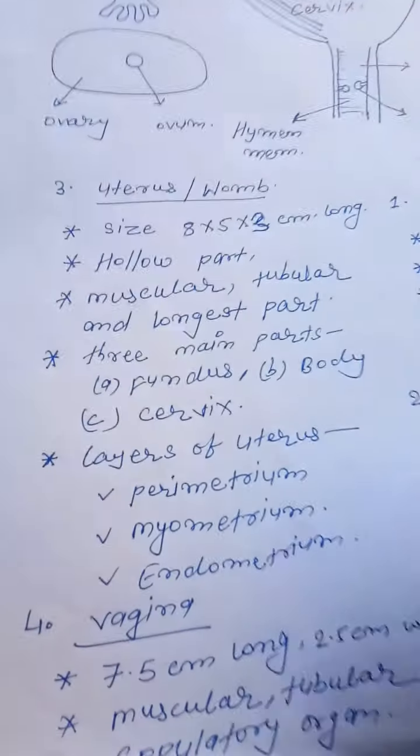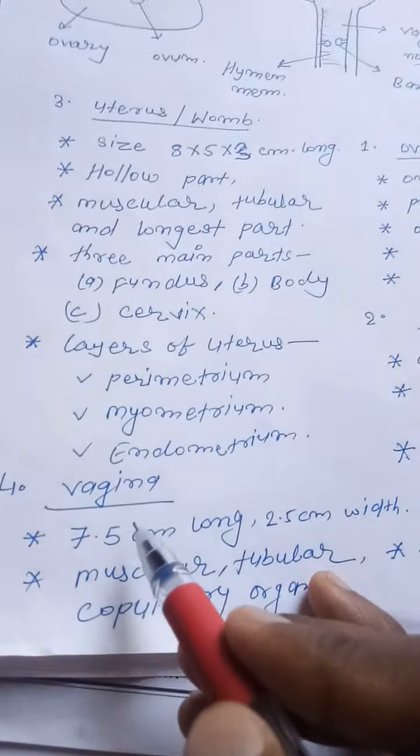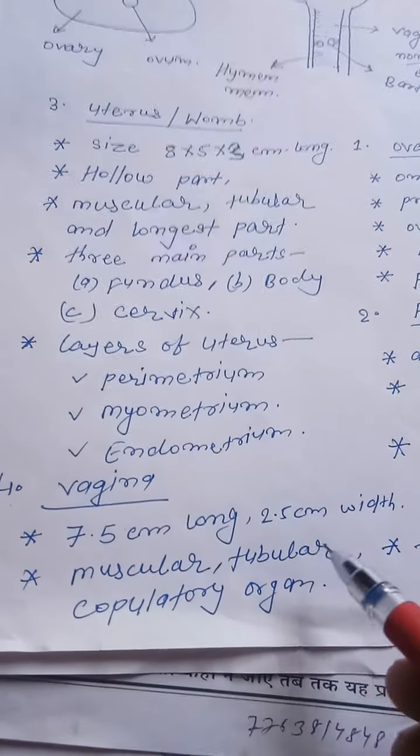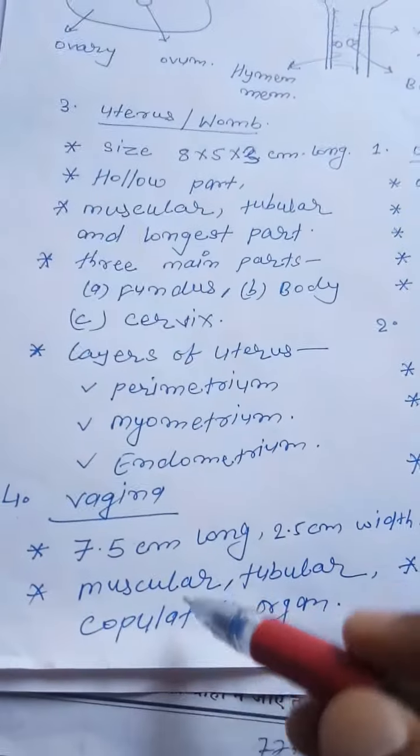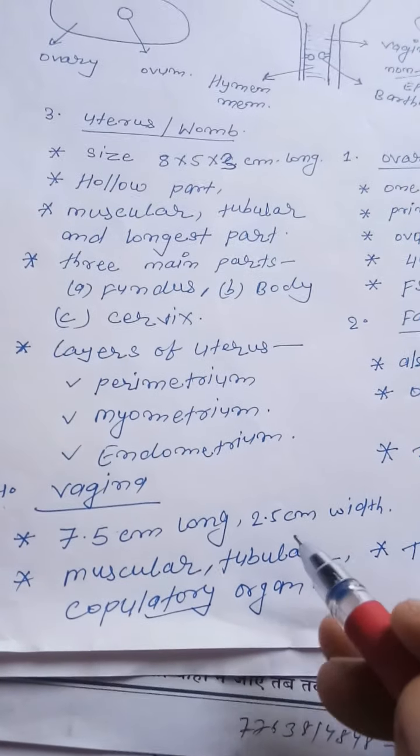The vagina is muscular and tubular, and it is also known as the copulatory organ and the birth canal.